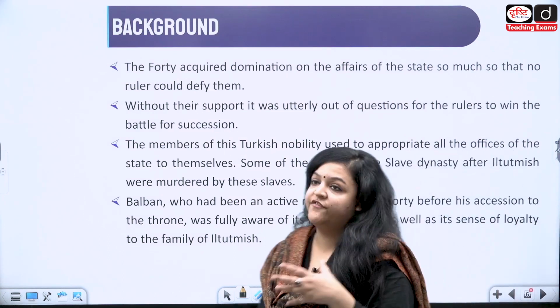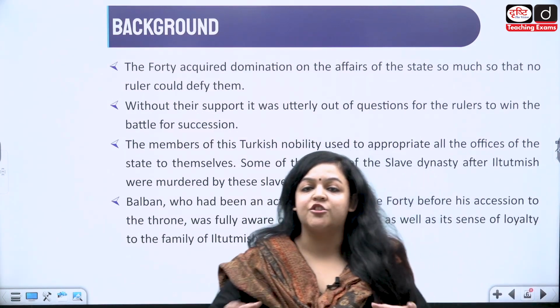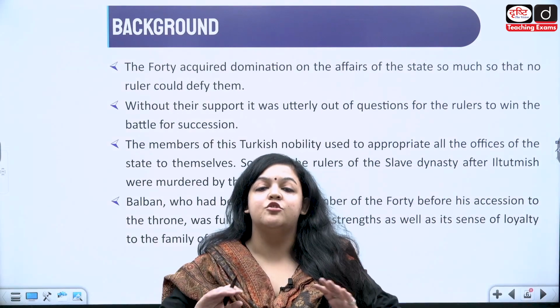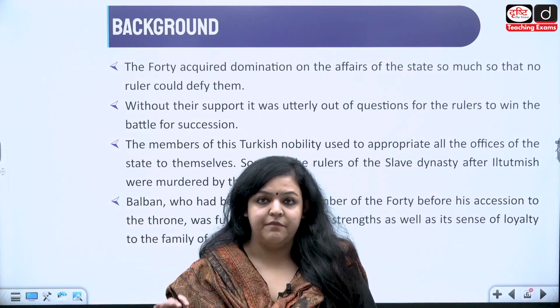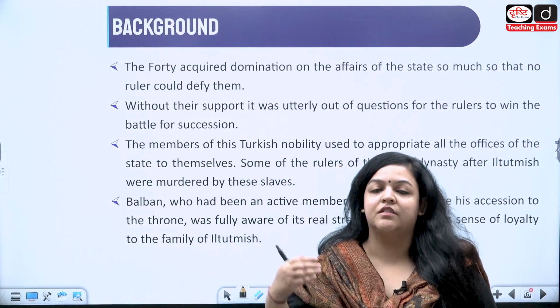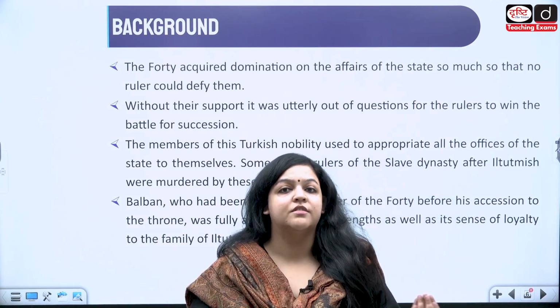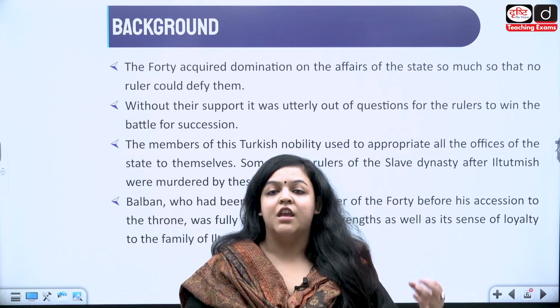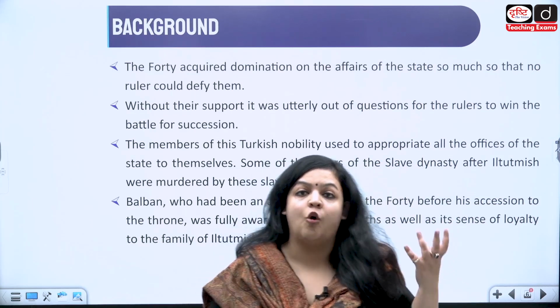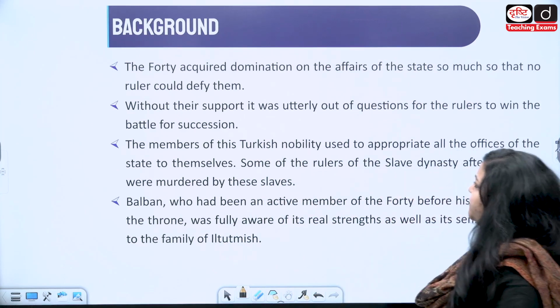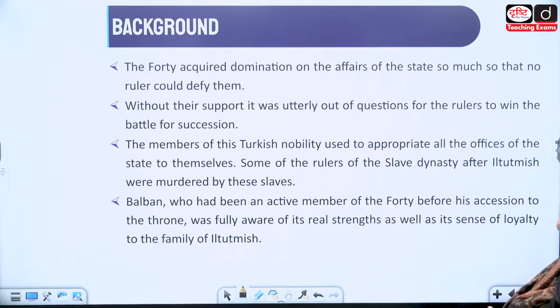could really defy them. Fine? So they had actually become so powerful that no one dared to defy them. All right? Even the sultans were somehow scared of them, isn't it? The sultans were also scared of them because they are the nobility. They form the administrative core of the empire. Now, without their support, it was obviously not possible to win any battle of succession.